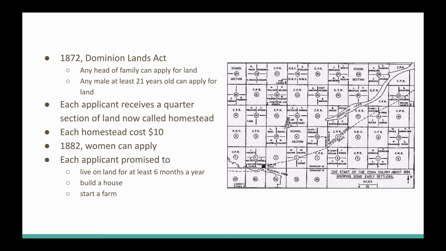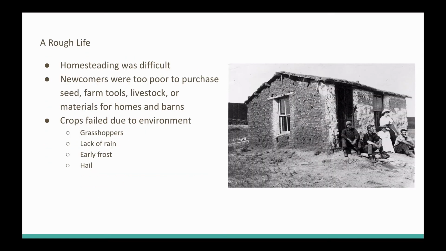And here's what they needed to promise. Each applicant who buys this land promises that they are going to live on this land for at least 6 months out of the year. They are going to build a house, and they are going to start a farm. But life is going to be very tough here. Homesteading was not an easy thing to do.